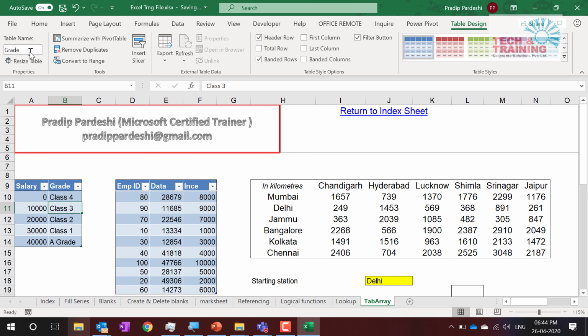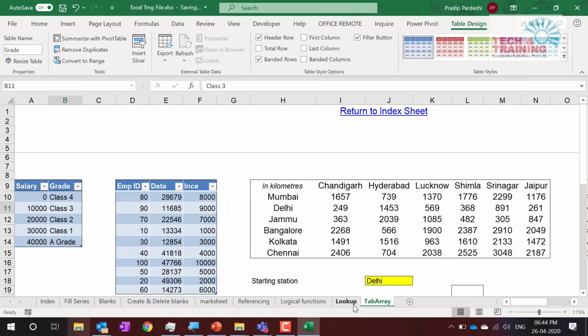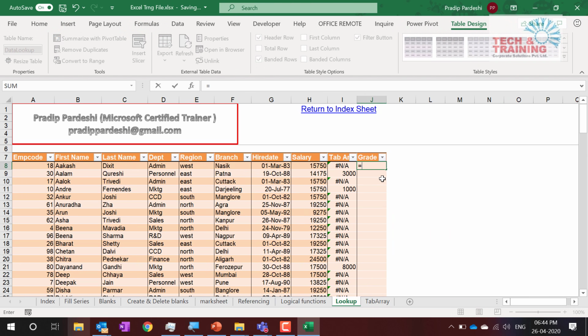Now what do we do here? I go to this option. I type equal to VLOOKUP. Select this, comma. When I select the salary here, what I need is the grade. I have already named the table as grade, so this is nothing but the grade table that I have created.